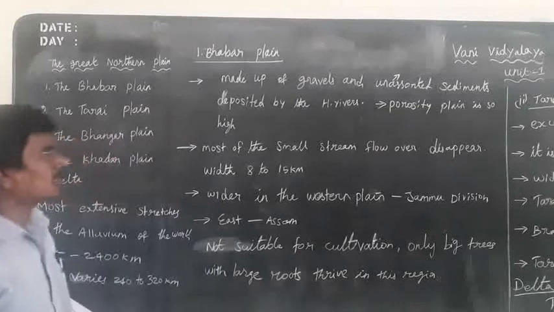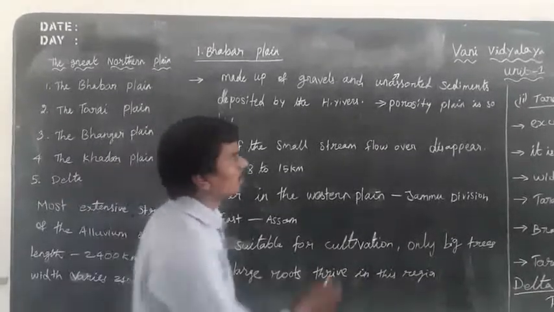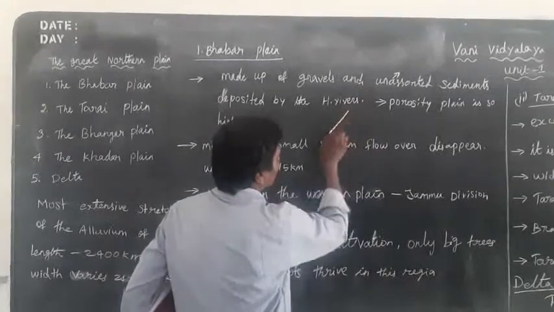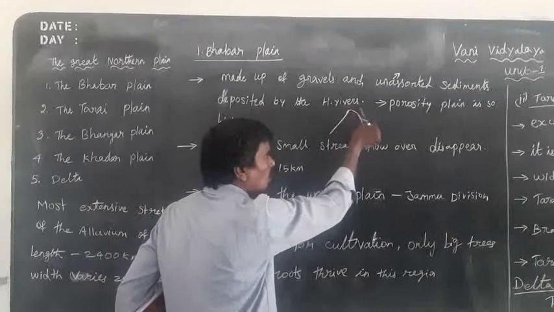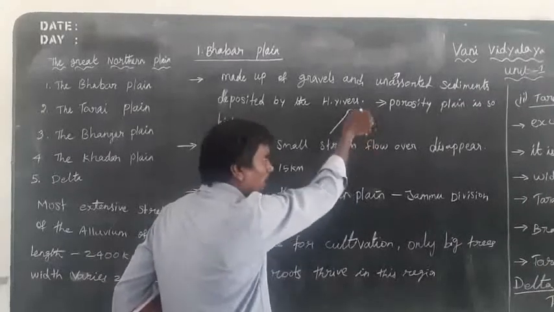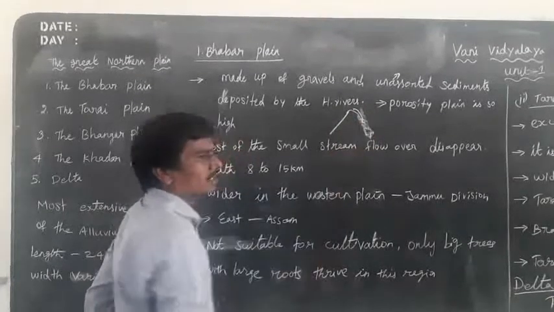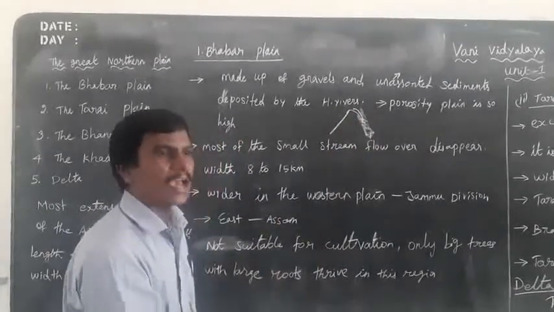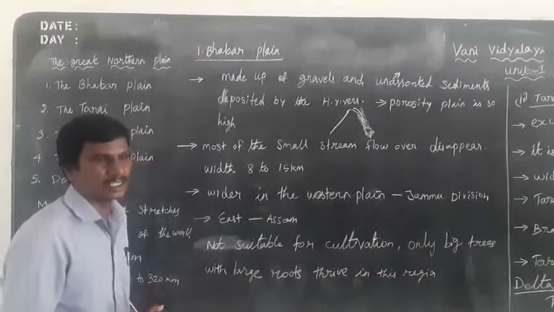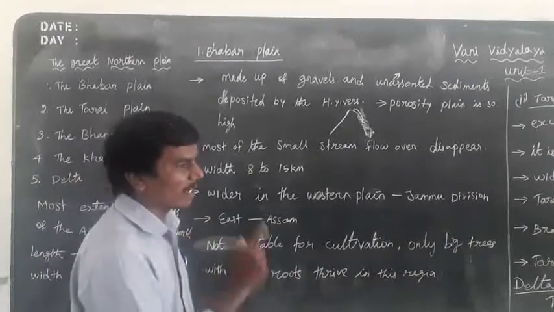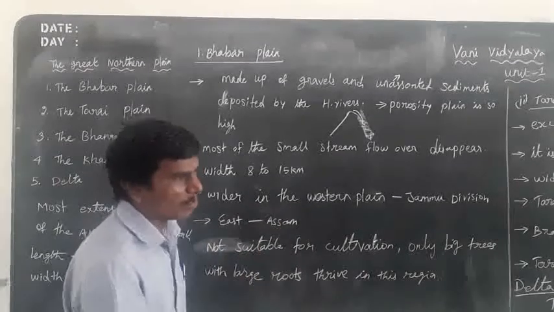The sediments are deposited by the Himalayan rivers. In the Himalayan mountains, the sedimentary rocks undergo three actions: erosion, transportation, and deposition.